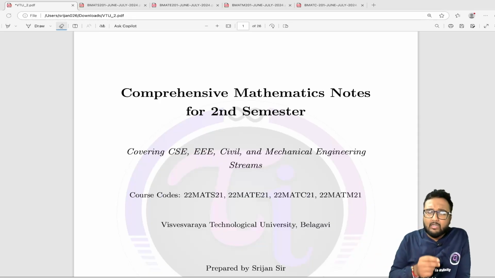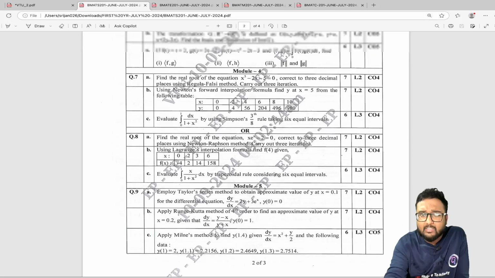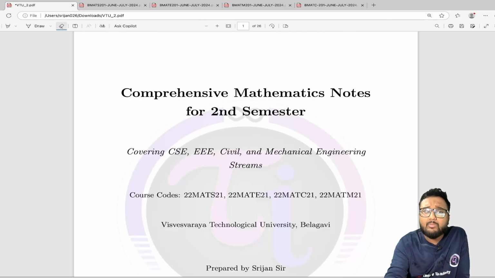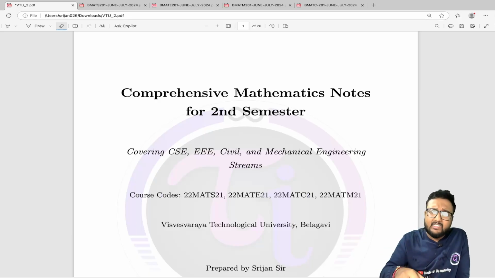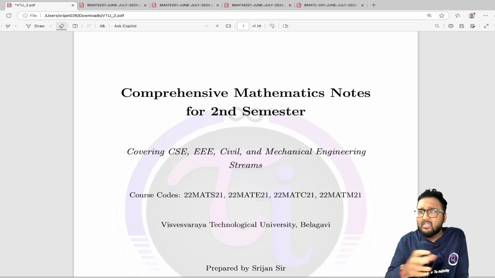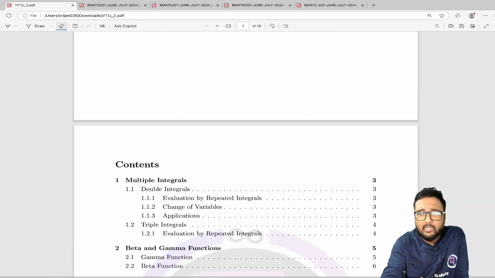For example, in CSE there is vector space, linear transformation and all, as you can see in the question paper as well. Some questions are there. Numerical method is one of the topics which is there in all the syllabus. There is PDE in some streams, there is Laplace transformation in some streams, and like this. So okay, I have made this PDF and I can show you the content as well.